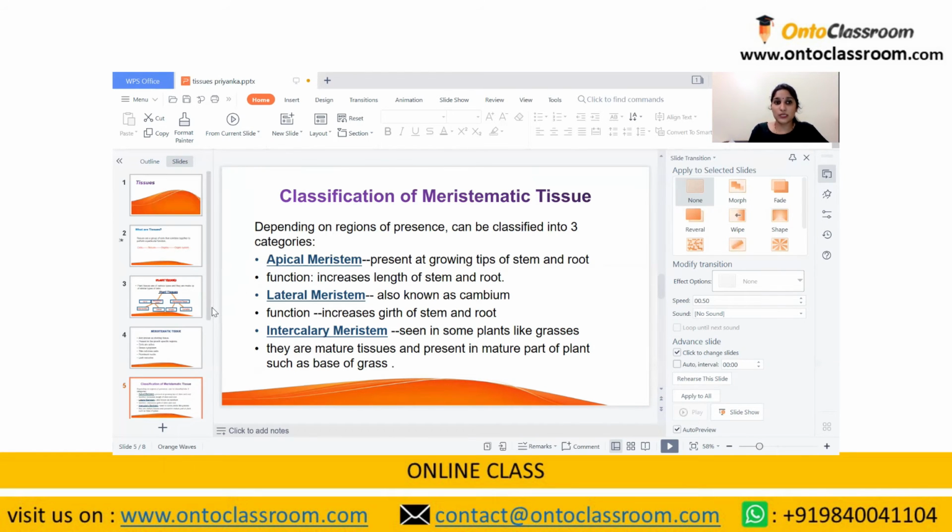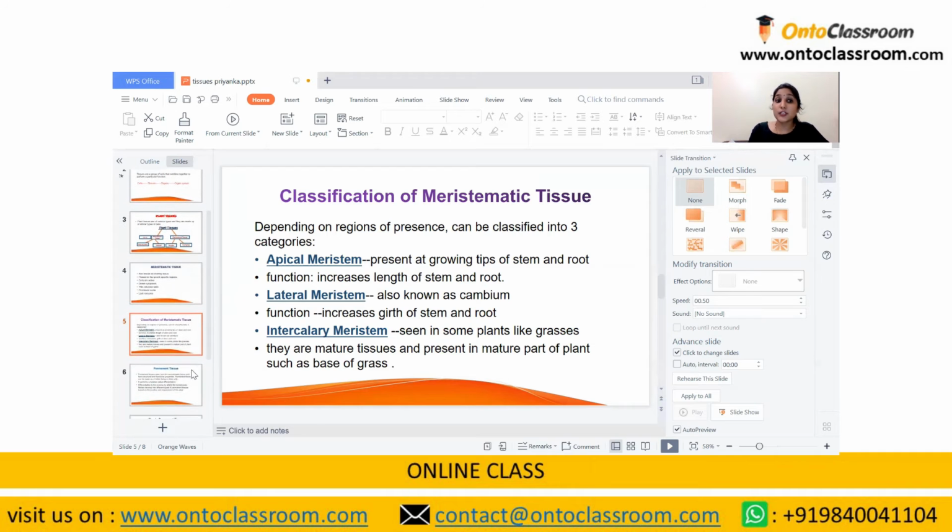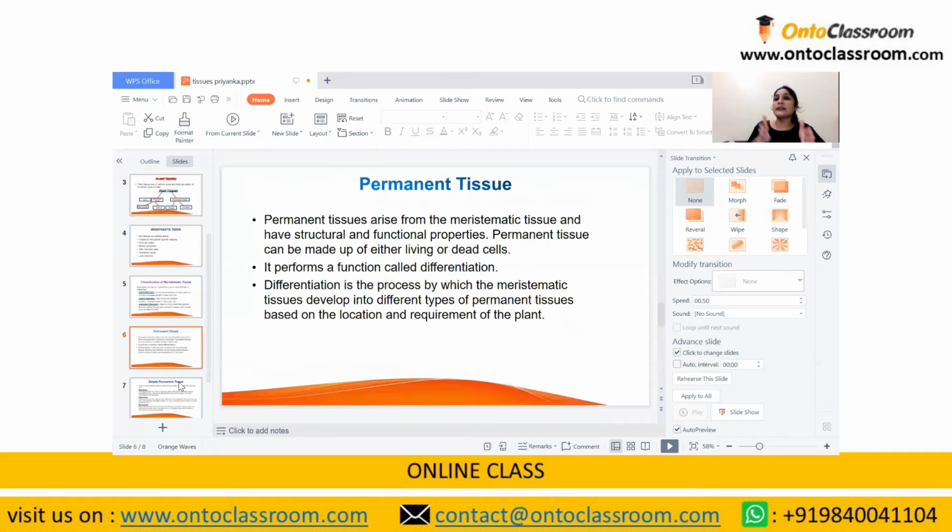Now, moving ahead, we go to the permanent tissue. Now, the permanent tissue is usually derived, or arises, from the meristematic tissue. What happens is, when the meristematic tissue stops dividing, it forms the permanent tissues. And whichever part of the plant requires the permanent tissue, the meristematic tissue goes to that part of the plant, divides itself, and forms the permanent tissue.